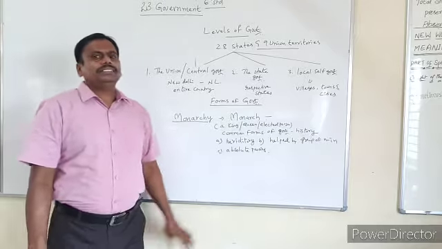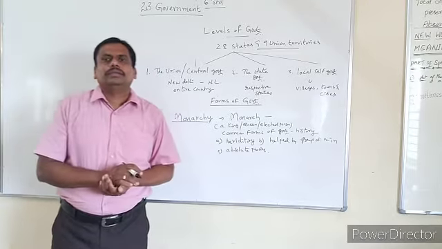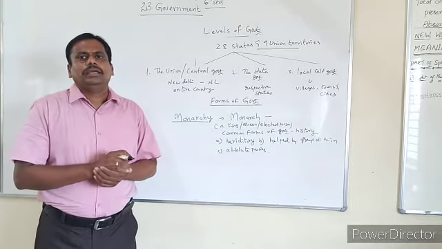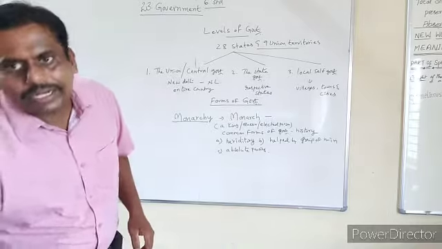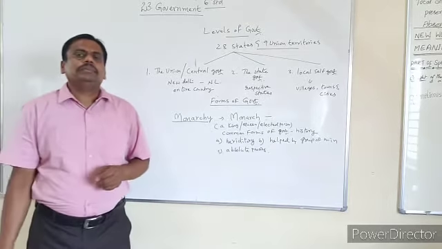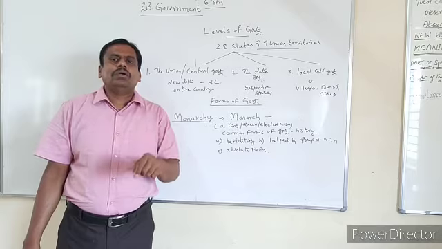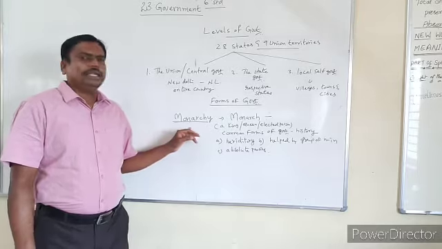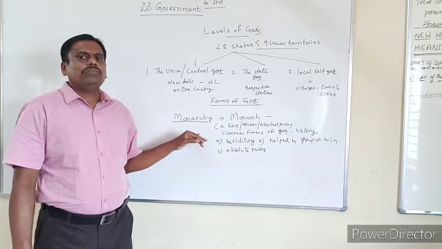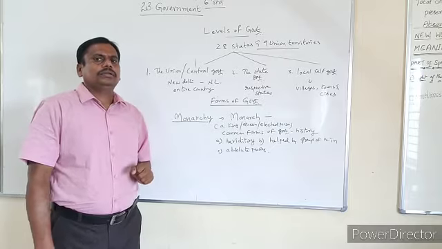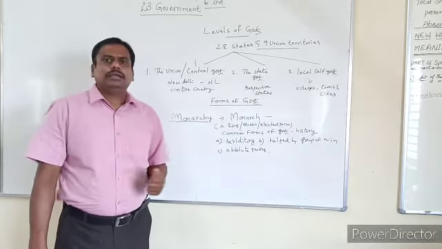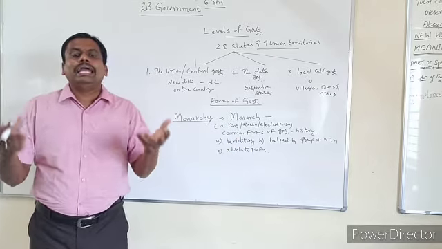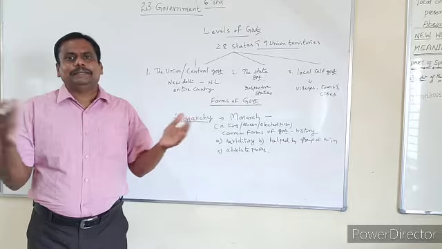Understood? Now let us see what the forms of government are. Under these forms, the first form is monarchy, the second one is dictatorship, and the third is democracy, which you can find now in India. So what is monarchy? Monarchy is the type of government where you can find a monarch. That monarch may be a king, a queen, or an elected person.